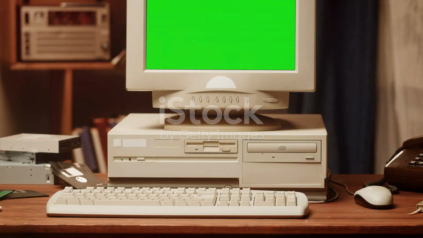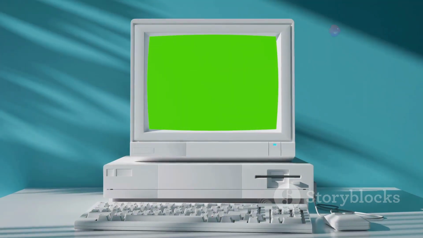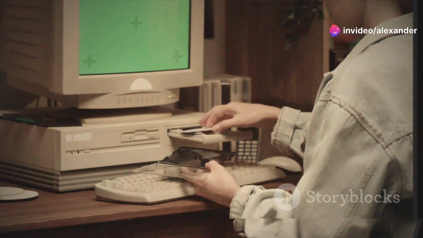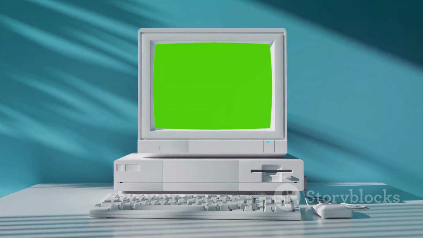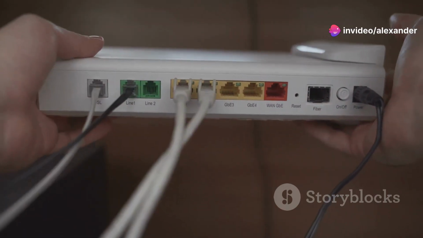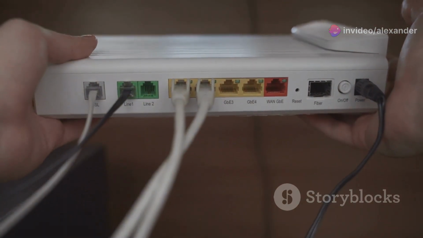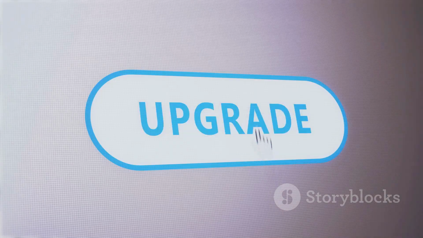Building upon the success of Windows 95, Microsoft released Windows 98 in 1998. Windows 98 included several improvements and new features, but the most significant was the deeper integration of Internet Explorer, Microsoft's web browser. The Internet was becoming increasingly popular. With Windows 98, Microsoft made it easier than ever for users to connect to the Internet and explore the World Wide Web. Windows 98 also introduced the Windows Desktop Update.